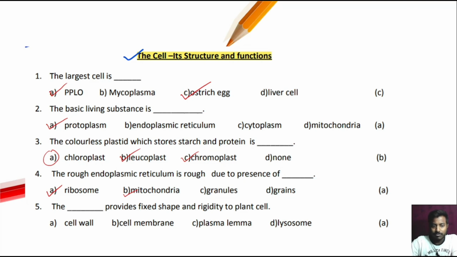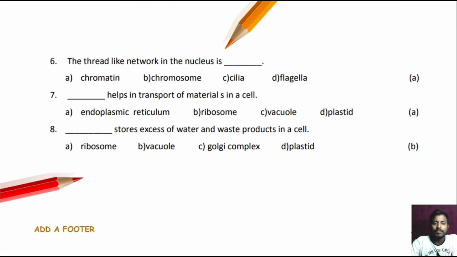Next question, question number 5. The dash provides fixed shape and the rigidity of the plant cell, that is the cell wall. Next question. The thread-like network in the nucleus is called chromatin. Also remember, when the chromatin becomes thick, it becomes chromosome.